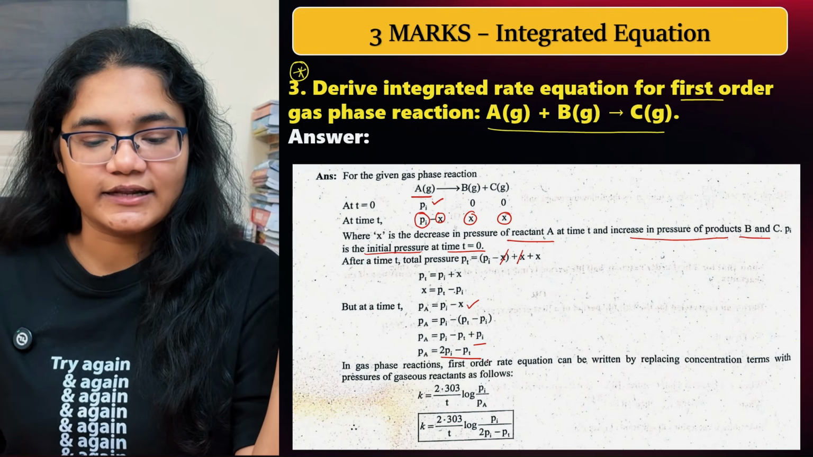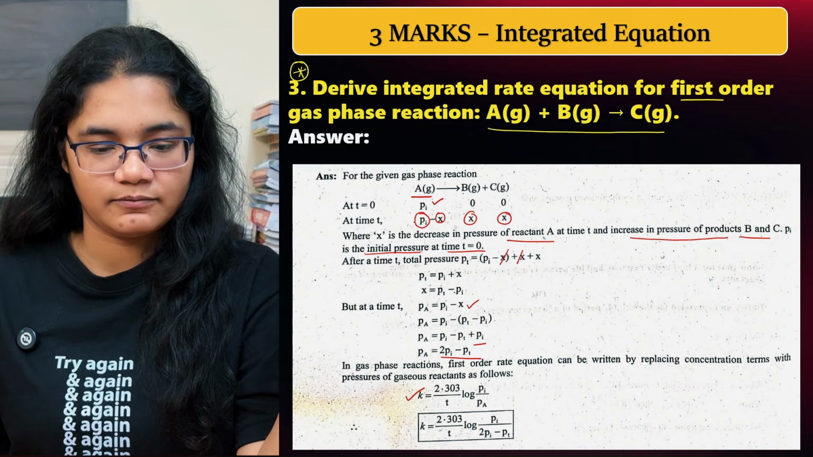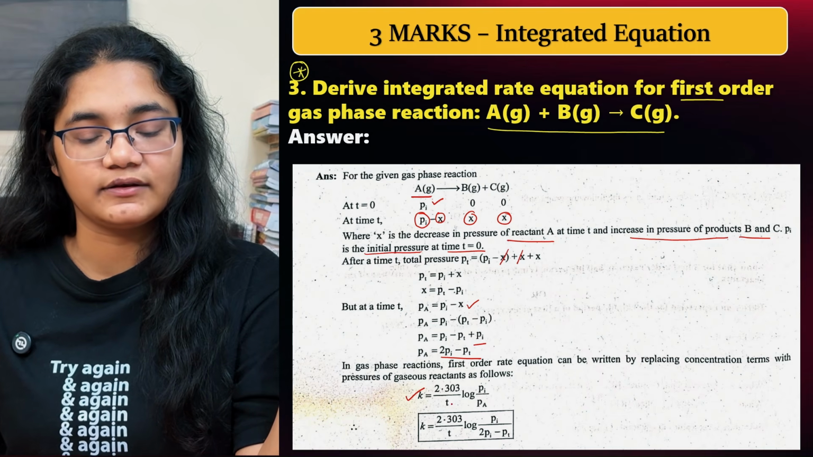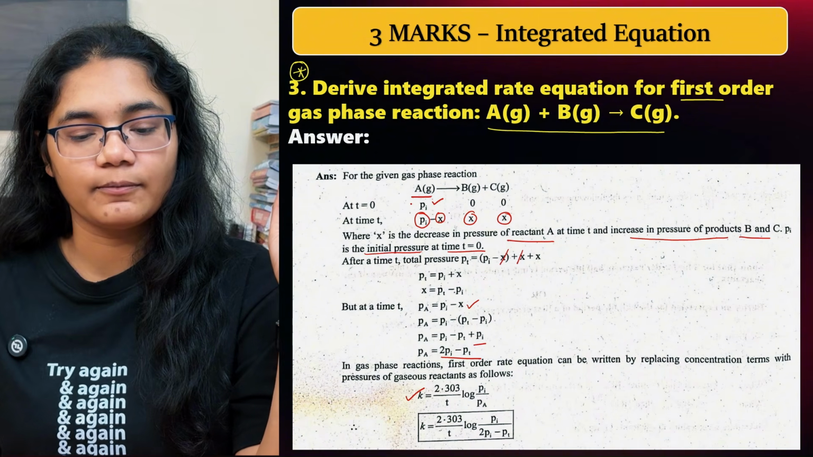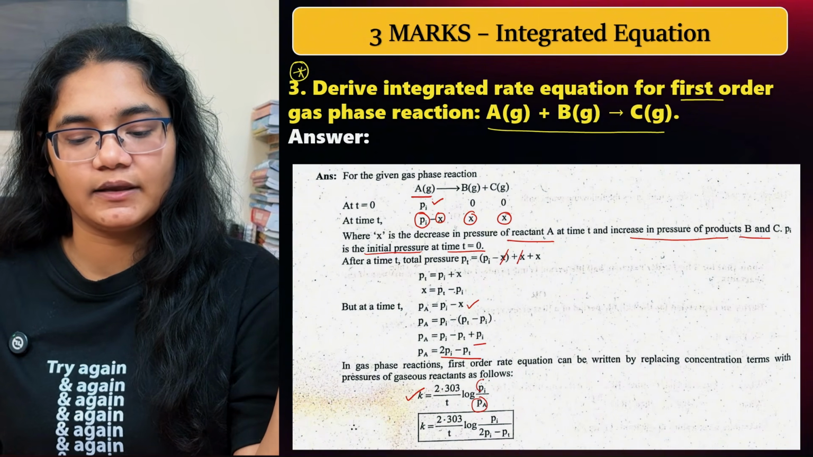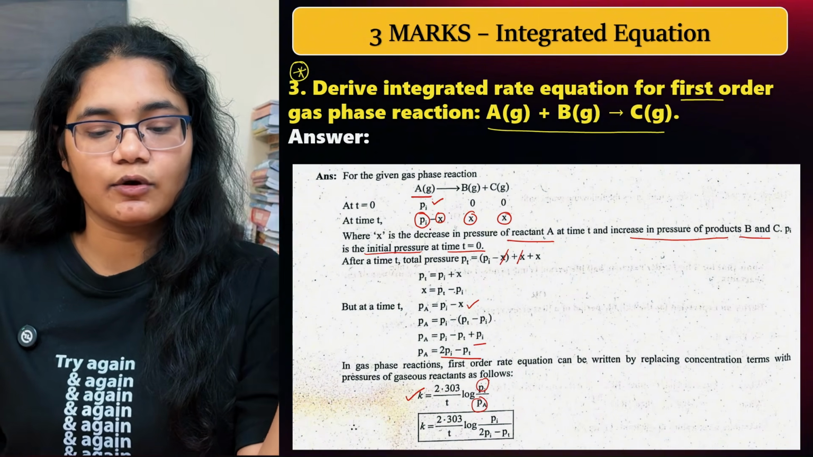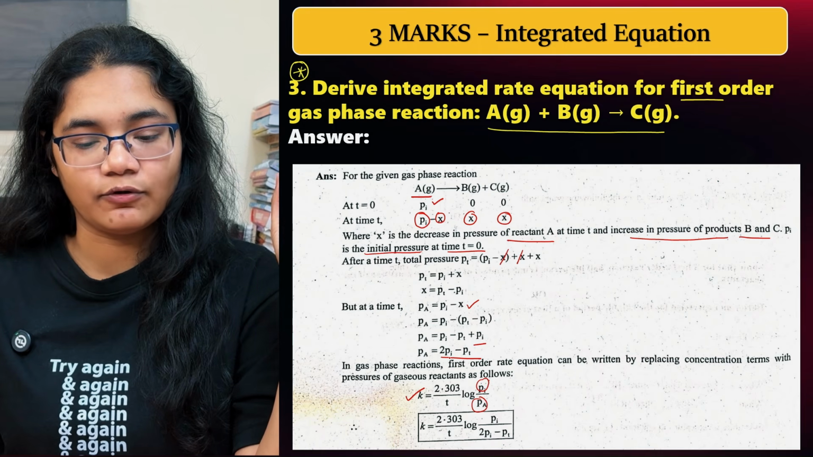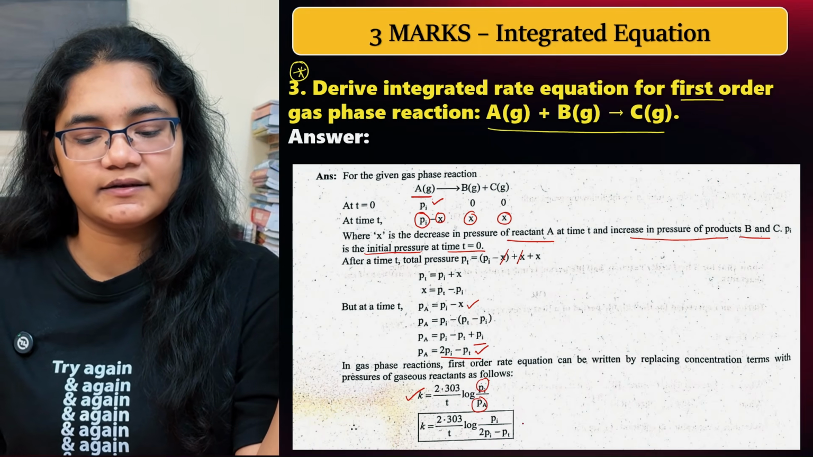Now I'll see the equation for this particular reaction. K is equal to 2.303 by t log of Pi by Pa. Now Pa is what? Pi minus x, and you have already seen that if I substitute, I get 2Pi minus Pt, so you have to substitute that here.